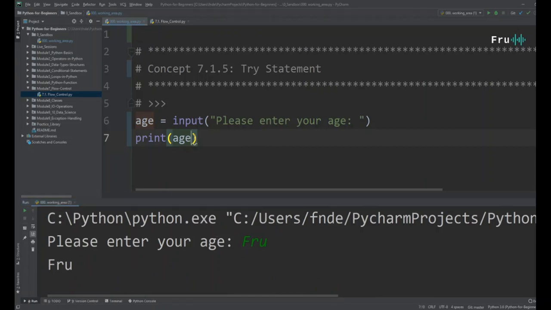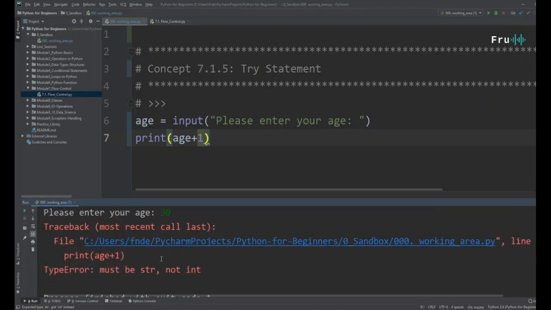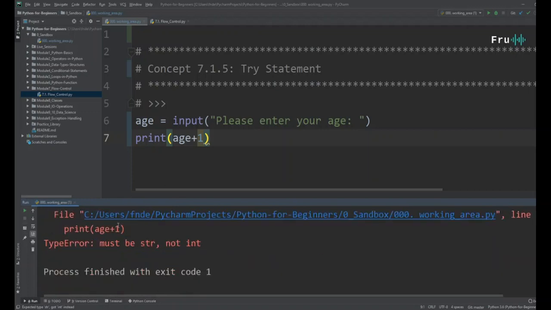Let's say we wanted to take age plus 1 as an example to tell me what my birthday would be. If I run this and say my age is 30, we start having problems because now I'm expecting numbers and I'm getting strings, and a whole lot of issues can happen. But you might say, easy problem, let's solve that.